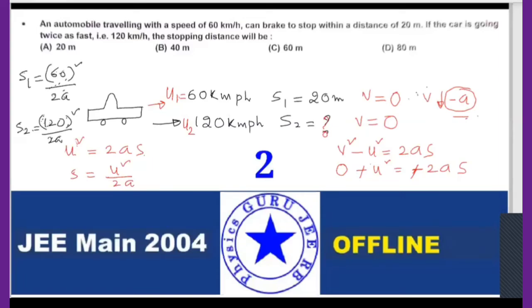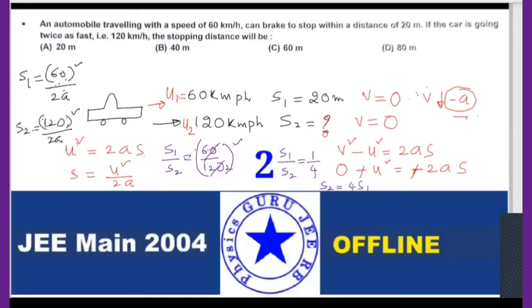Now divide both the equations. If I divide both the equations, what I'll get? s1 by s2 is equal to, 2a will get cancelled, 60 whole square, that is 60 by 120 whole square. So this is nothing but 1, this is nothing but 2, so 1 by 2 whole square. So s1 by s2 is equal to 1 by 2 whole square, which is nothing but 1 by 4, or s2 is equal to 4 into s1, right?